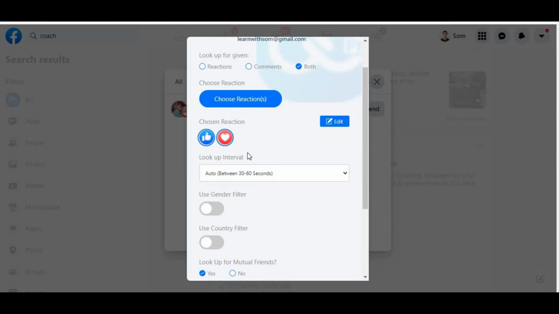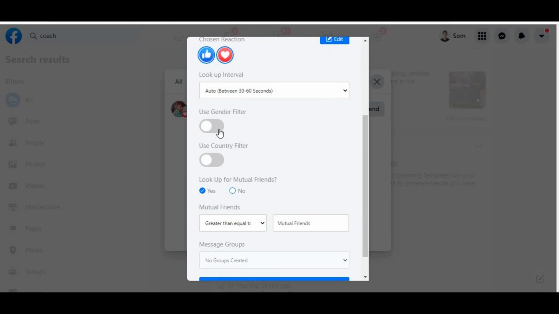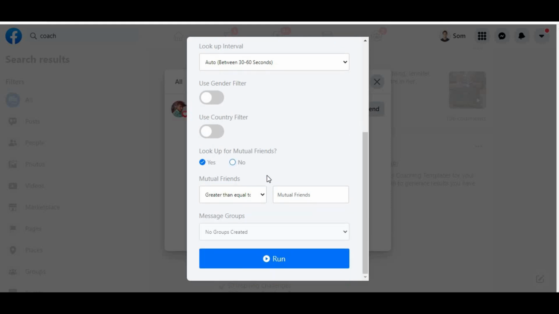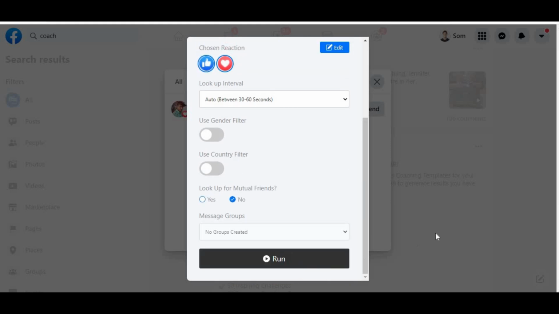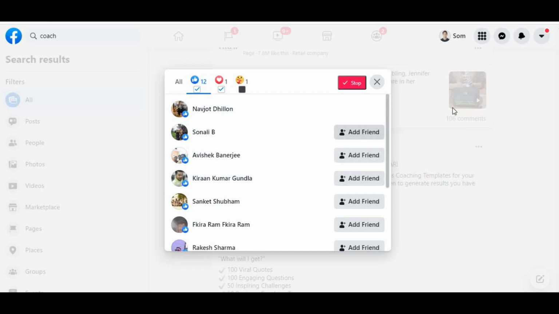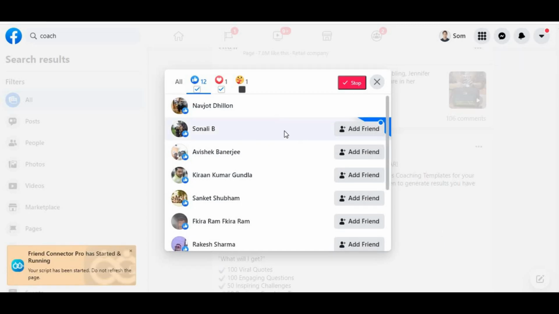What's going to happen now is that I have selected these reactions, and now I can send them a request. I just click on run. This automated tool goes ahead and adds friends to my list on Facebook. So without running ads, we are targeting a laser-targeted audience who are liking this post and engaging with this post, and we are making them friends. In the future, there is a good chance you get engagement on your Facebook profile.